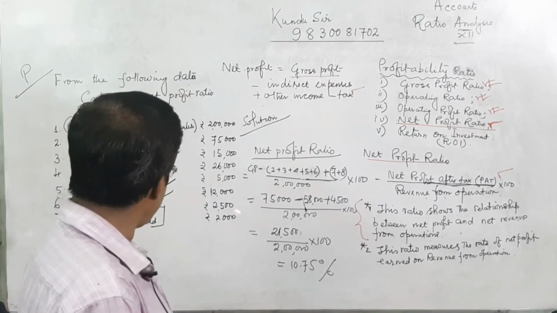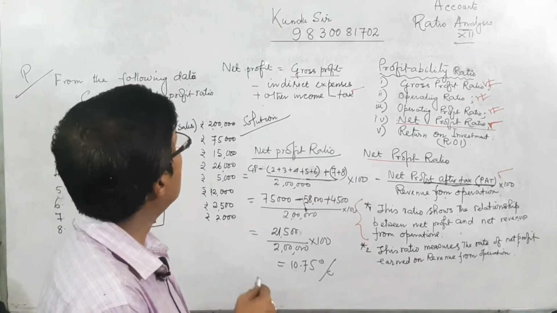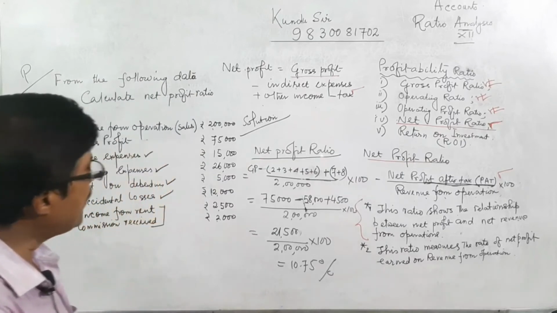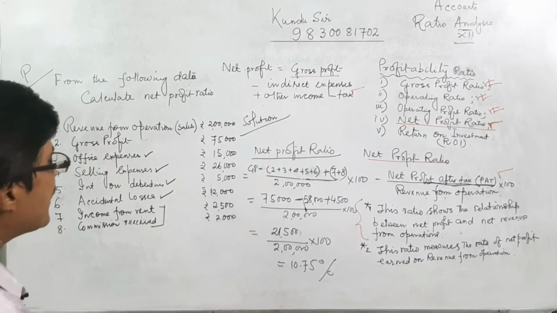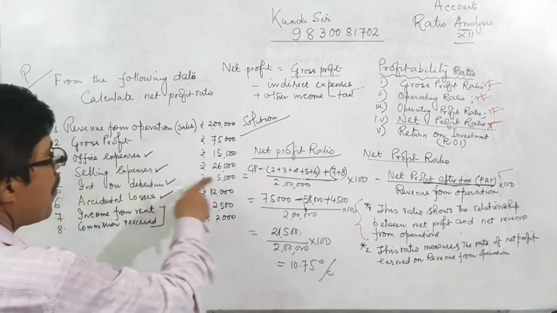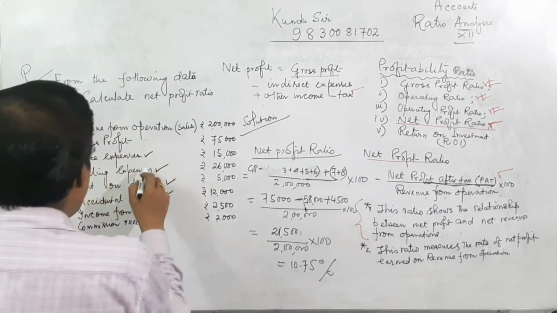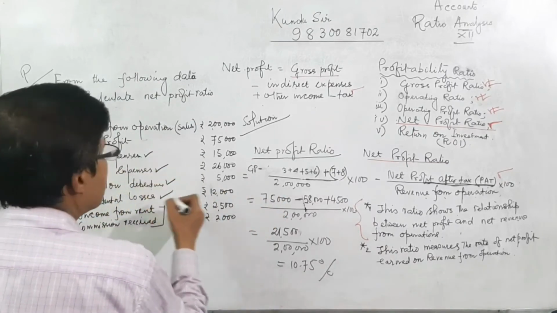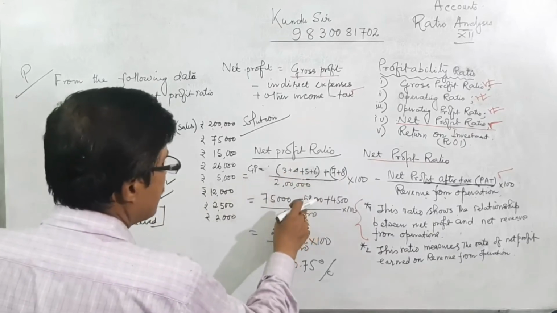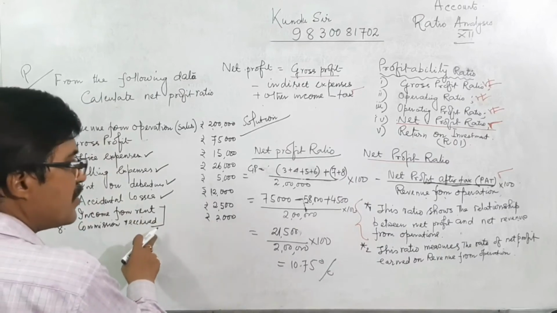Here, income from rent, commission, etc., other income minus tax, will give net profit. Now net profit ratio equals gross profit plus indirect expenses. Here indirect expenses are 3 plus 4 plus 5 plus 6, equal to indirect expenses of 58,000, plus other income.